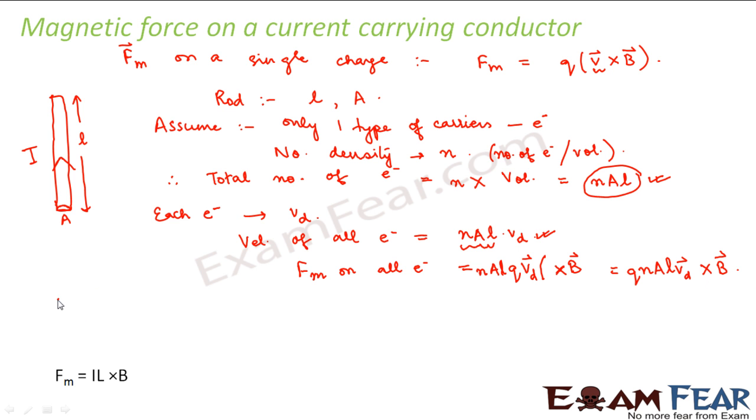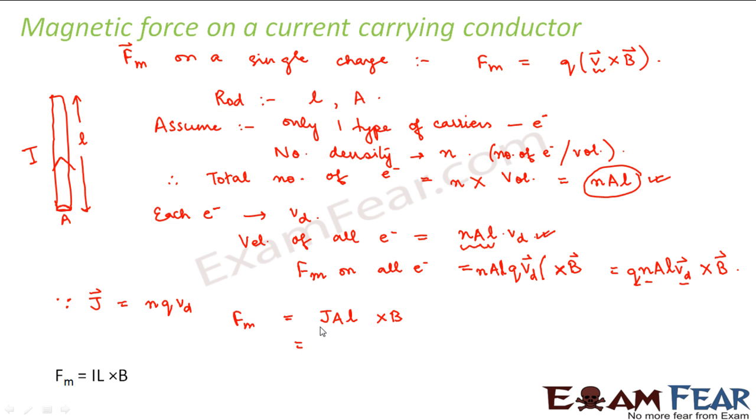Now from our previous studies, we know that current density J is equal to NQVd. This is how we define current density. You remember in our previous class. I cannot prove everything now because I have already discussed all these things in our previous classes. So I can replace NQVd with this current density J. So what am I left with? I am left with Fm is equal to JAL cross B.